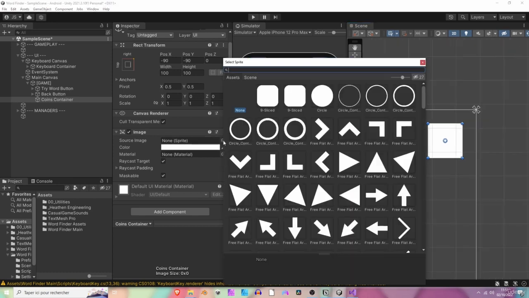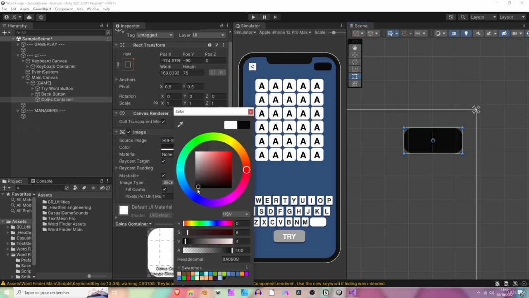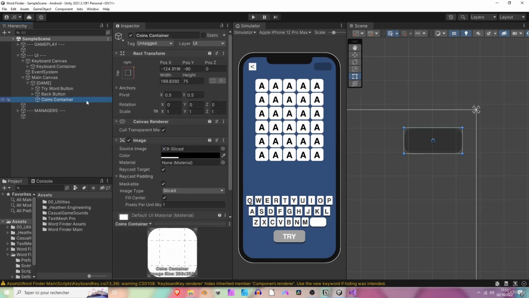We can change the sprite to make it a bit more pleasant to work with. So let's stretch it a bit like so, make it a bit smaller maybe. Okay, cool. We can change the color to black and diminish the alpha so it's better. Okay, perfect. All of the things that I'm doing now, you can do them on your own. It's just preferences and choices, you know. You can follow along or you can do it to your own taste.